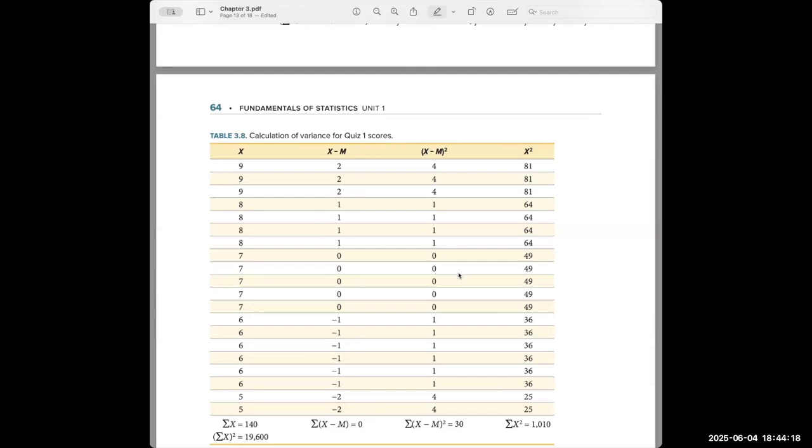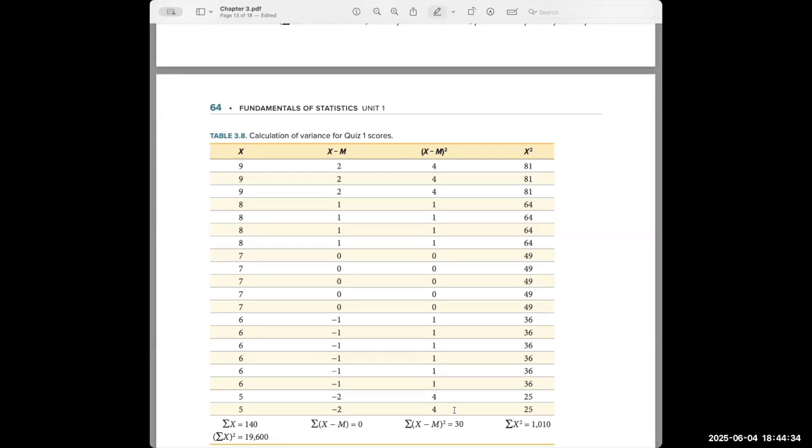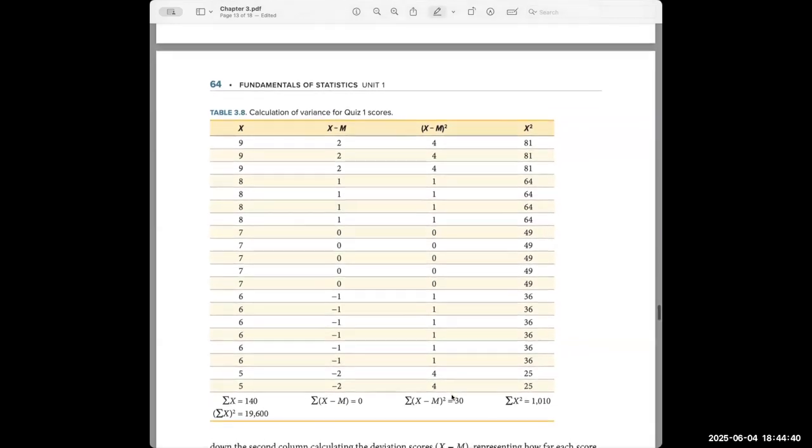I'll explain that in a second, how we square those deviations. And then there are two methods that we can use to create the sum of squares and also move from the data set all the way to standard deviation. So I'll show you those. I'm going to use the values. I'll explain that in a second, and then we're going to work it out on the paper.